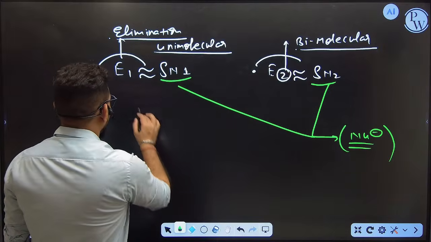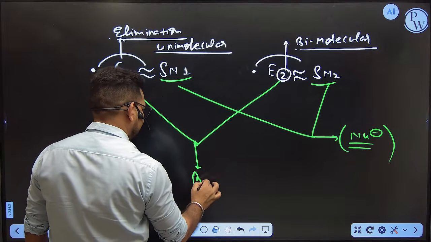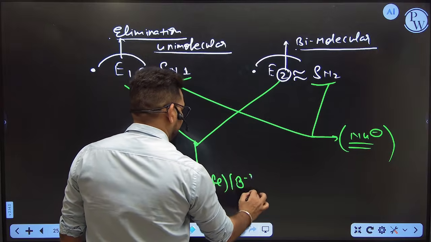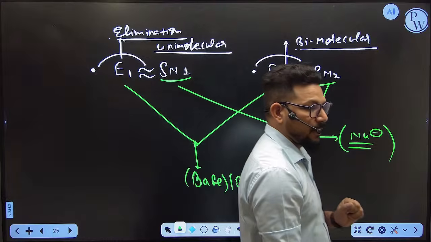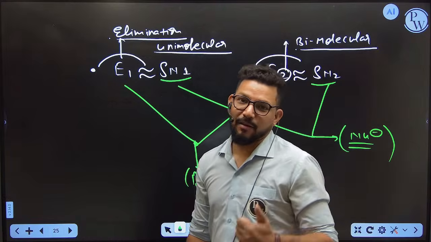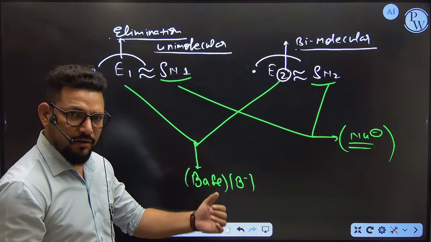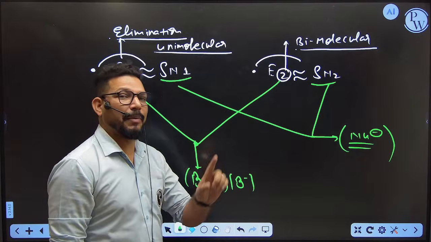But for E1 and E2, I need base. So please keep in your mind, in the presence of nucleophile, nucleophilic substitution is going on. In presence of the base, elimination is going on. So this is one of the basic differences between substitution and elimination. Elimination always happens when the base is available there.